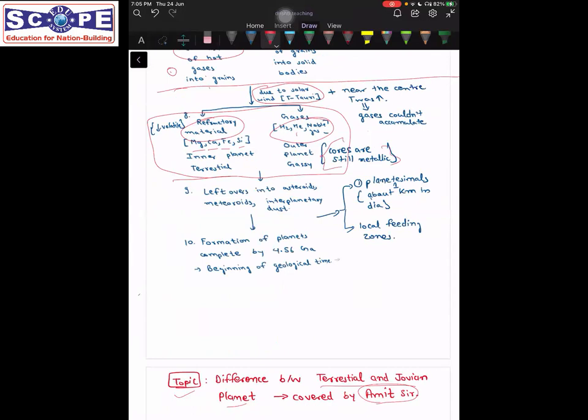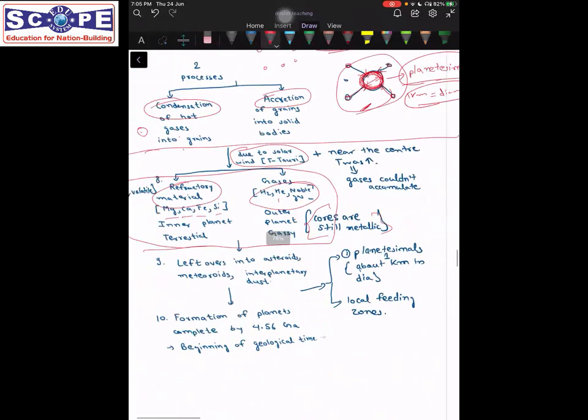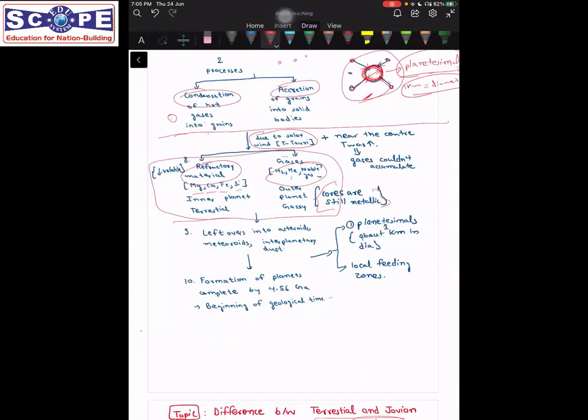Why are their cores metallic? Because as we talked about, this accretion did take place. This stage did take place in every planet. So their cores are still metallic, but the outer layers are made up of gases. And in case of inner planets, they don't have that volatile matter. They have lesser amount of volatile matter, and they are made up of refractory material. That is why they are called terrestrial planets, and that is why these are called Jovian planets or gassy planets.